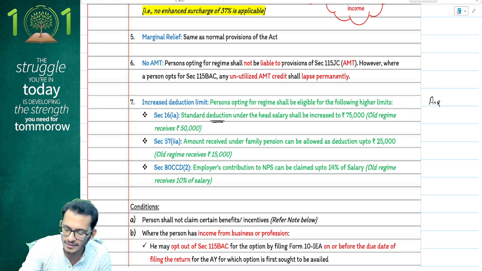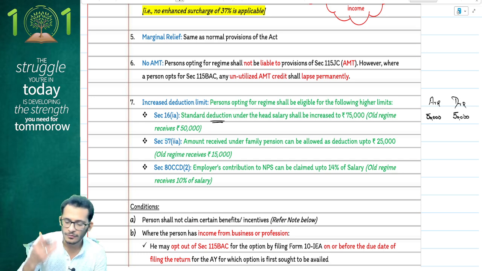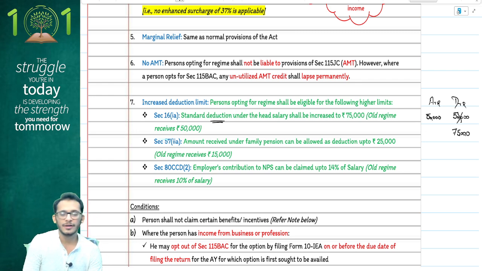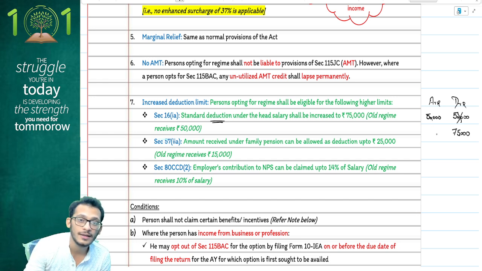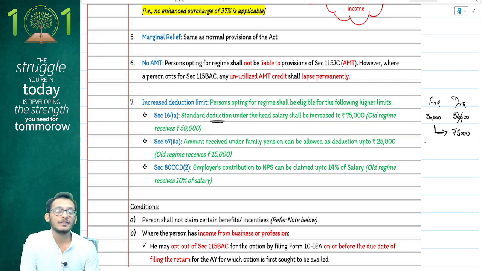In the current year, they said if you choose to come to default, forget me removing incomes, I am actually now going to give you an additional benefit of 75,000 on your salary income. Which means if you go for ATR, alternate tax regime, you get 50,000, whereas if you go for DTR, you get 75,000. An additional 25,000 benefit gets extended to you if you are under default tax regime.